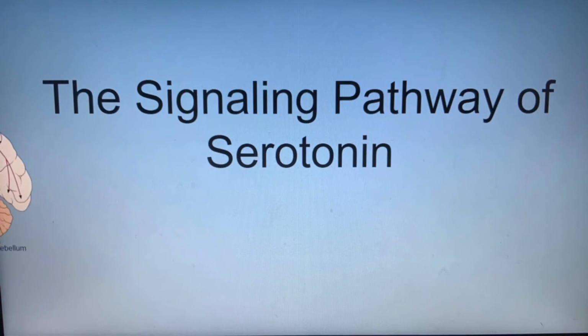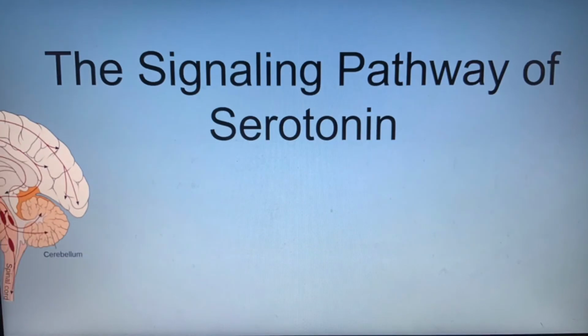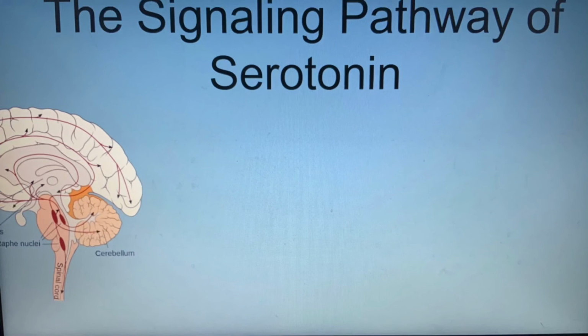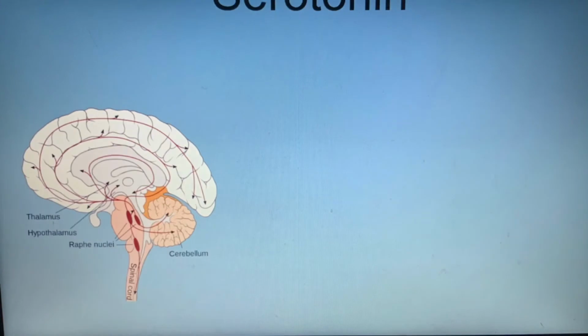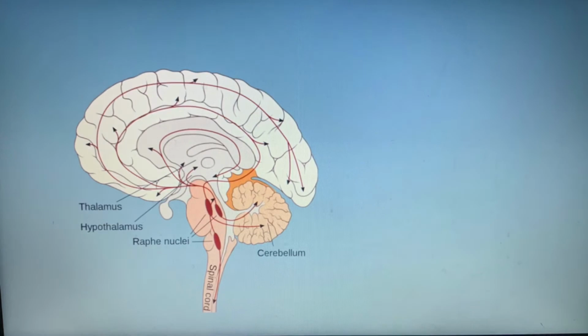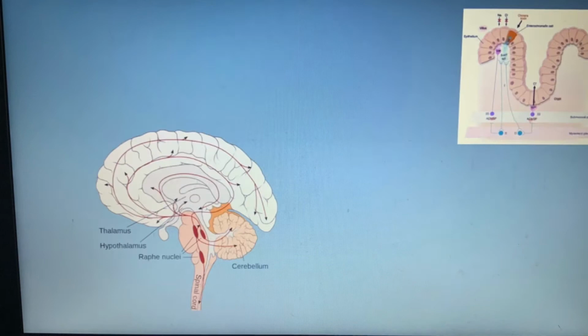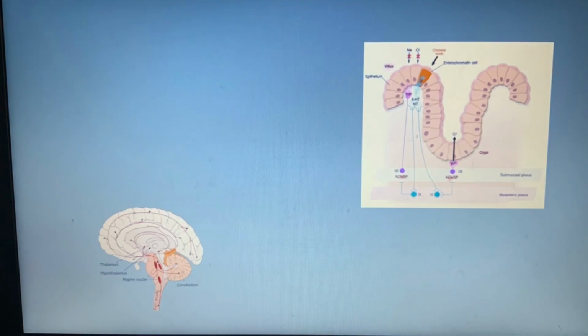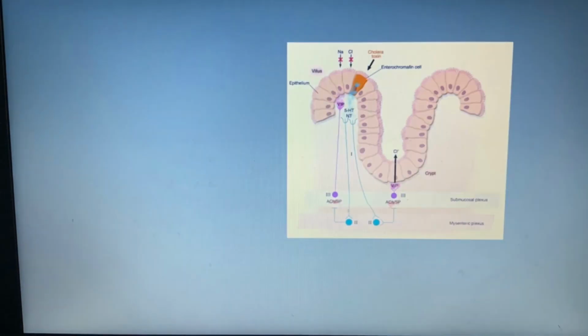The signaling pathway of serotonin. Serotonin is a signaling protein that is released from the raphe nuclei in the midline of the brainstem. It can also be found in the enterochromaffin cells of the epithelium lining the lumen of the digestive tract. Although it is mainly released from the brainstem, about 80% of serotonin is located in the gut.